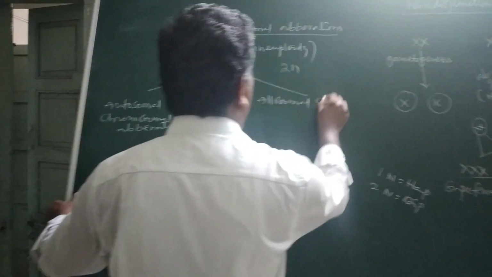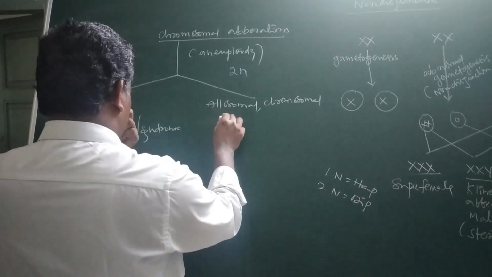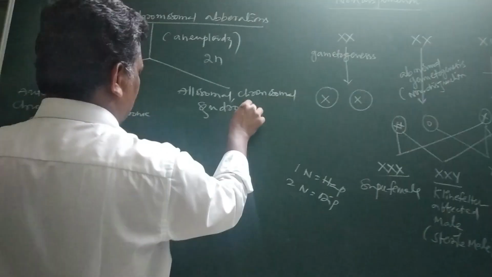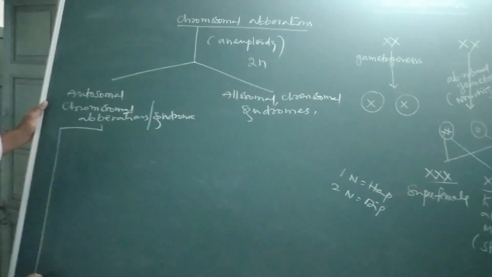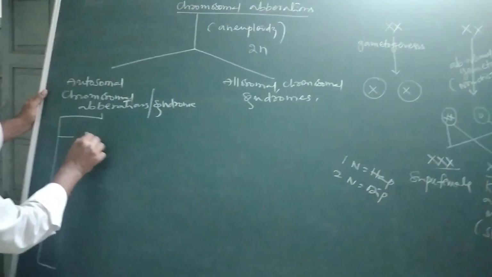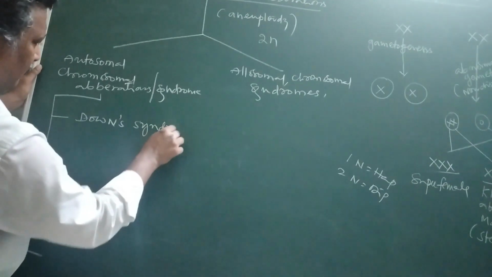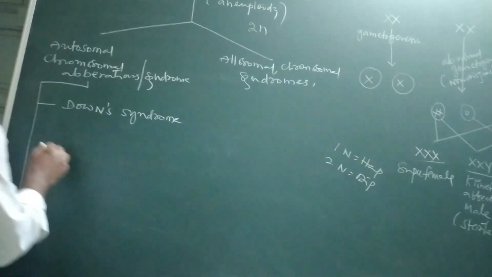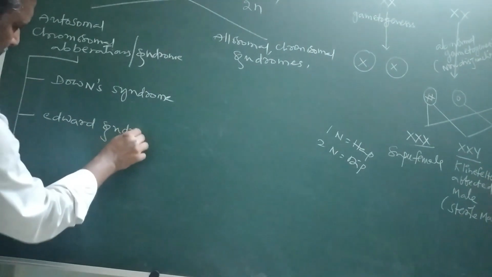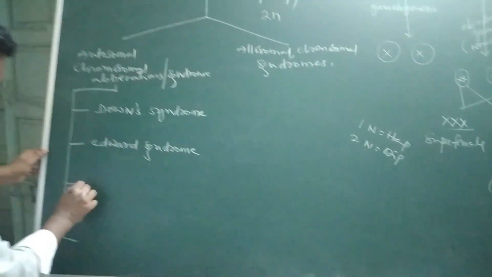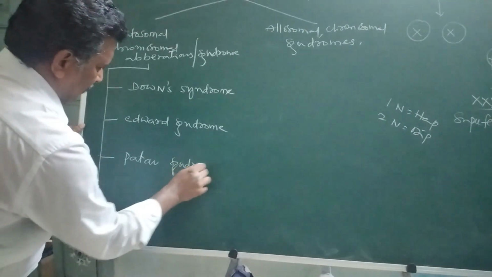Allosomal chromosomal aberrations or syndromes. Simply, in the autosomal: Down's syndrome, Edwards syndrome, Patau syndrome, etc.